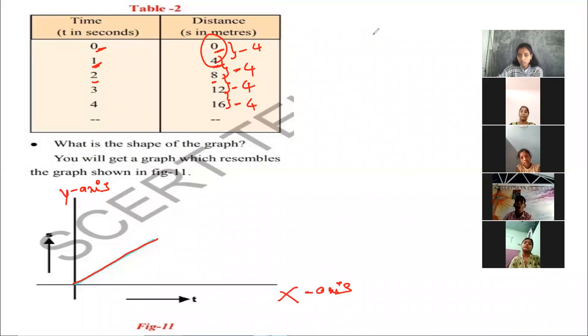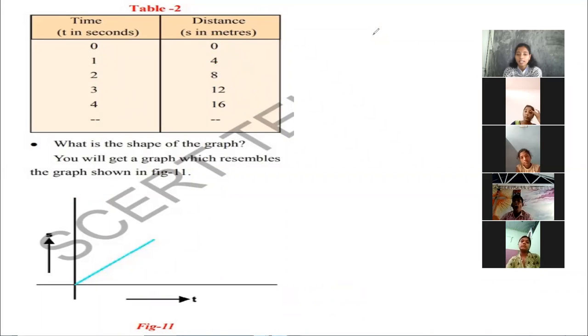When an object covers equal distance in equal intervals of time, that type of motion is called uniform motion. In every situation, time moves unit by unit only, but the distance covered by the person changes according to the situation.